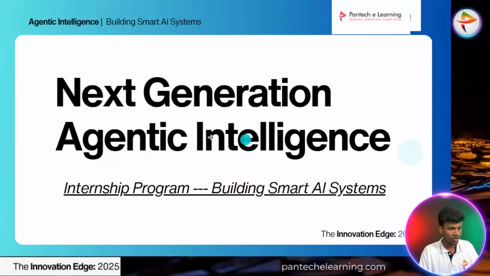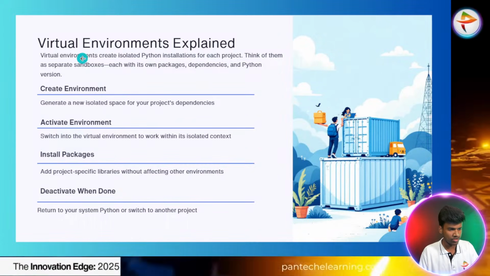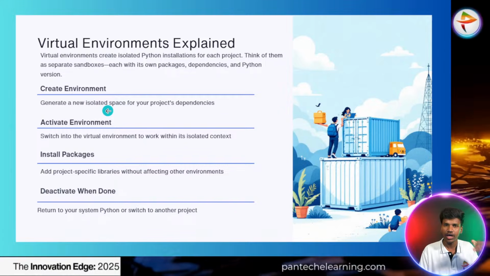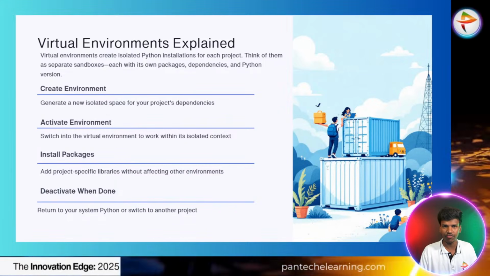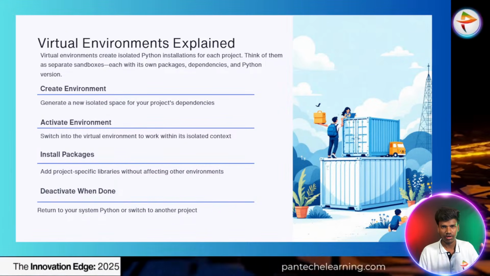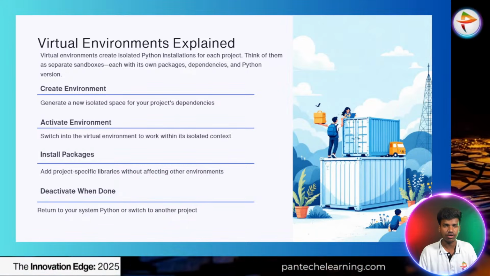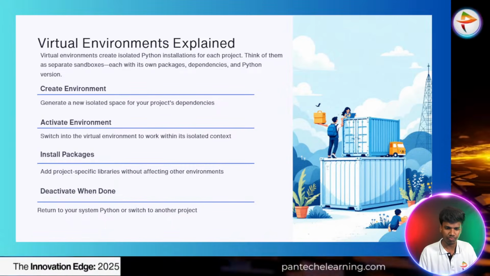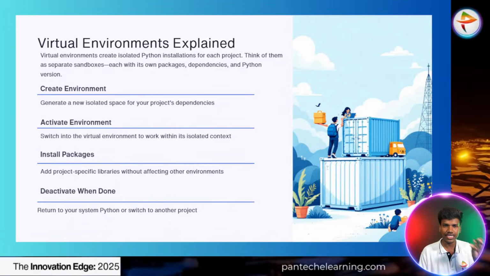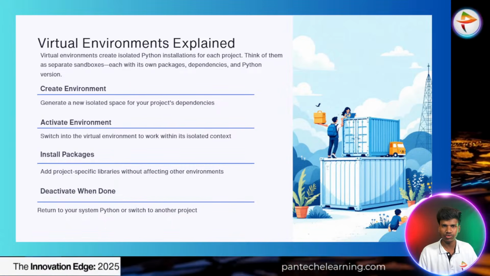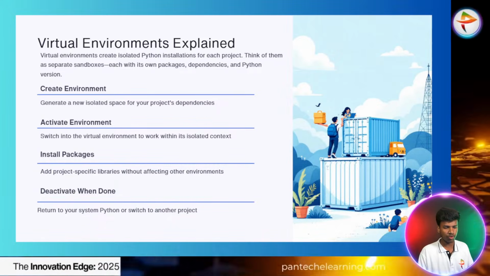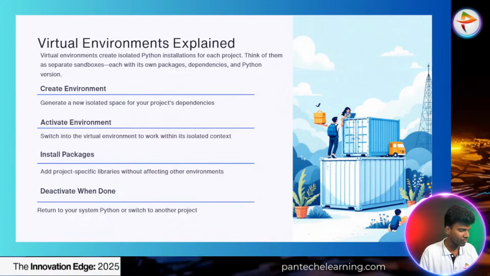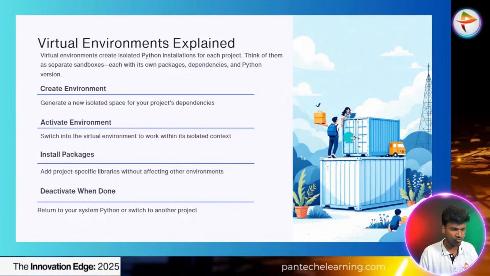Yeah. So next, here the environment, we have to generate a new environment, that is, isolated spaces. A new folder we have to create. Inside the folder we can assign our packages, source code and data set, everything one by one we have to assign to that particular folder. It's easy to use for our users or our friends whoever tries to use our project, and convenient to us. So that's why we have to follow this.